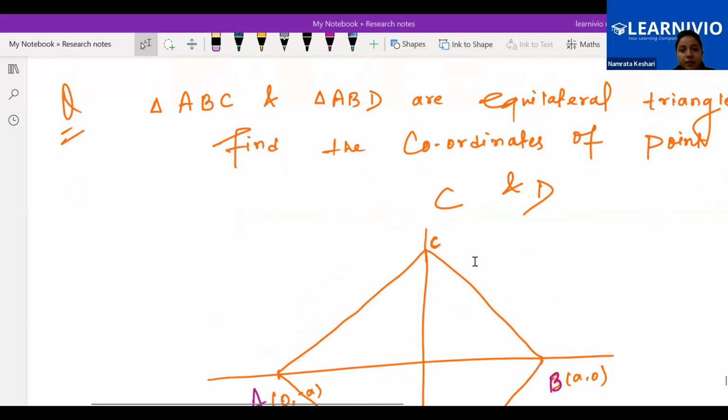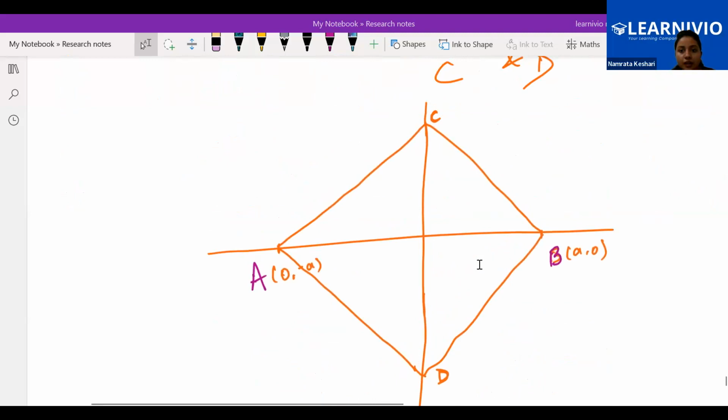Find the coordinates of C and D. If ABC is an equilateral triangle and ABD is an equilateral triangle, the lengths of the sides will be the same. Yes or no? ABC is an equilateral triangle, so AB, BC, CA all will be the same, right?